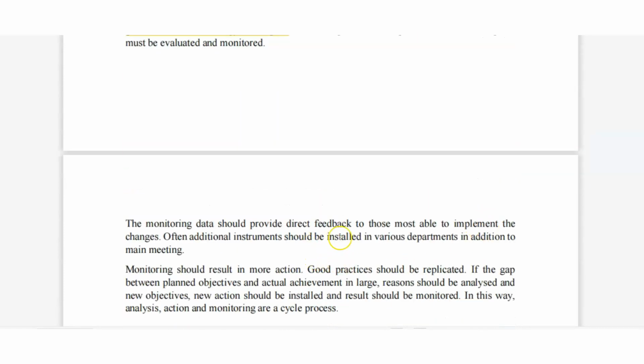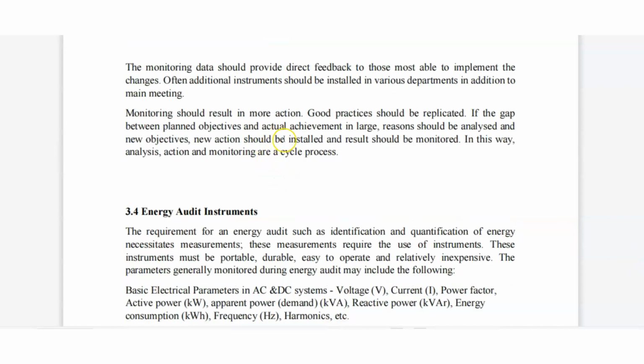The monitoring data should provide direct feedback to those most able to implement the changes. Often additional instruments should be installed in various departments in addition to the main meter. Monitoring should result in more action. Good practice should be replicated. The gap between plan objective and actual achievement should be analyzed and new objectives set. If our objective and the actual achievement have a large gap, then we will set a goal to fill up that gap.